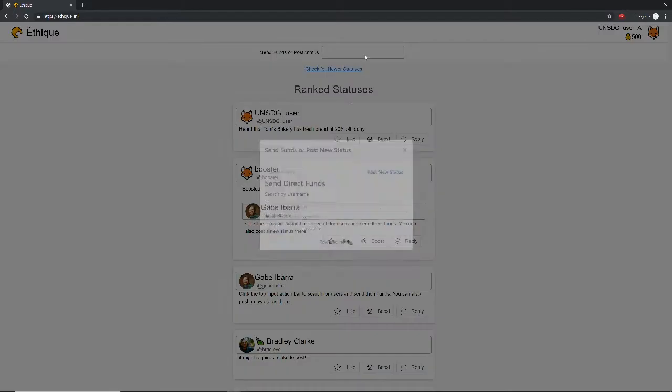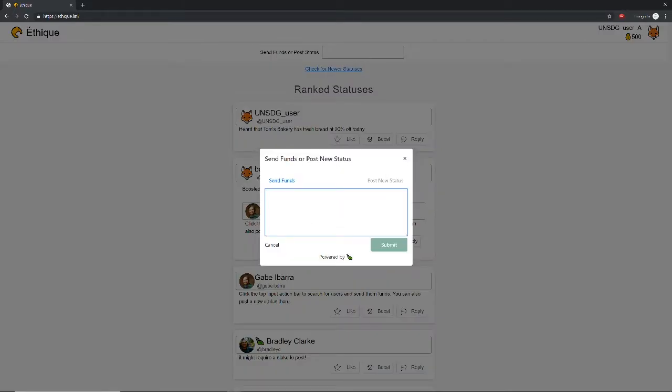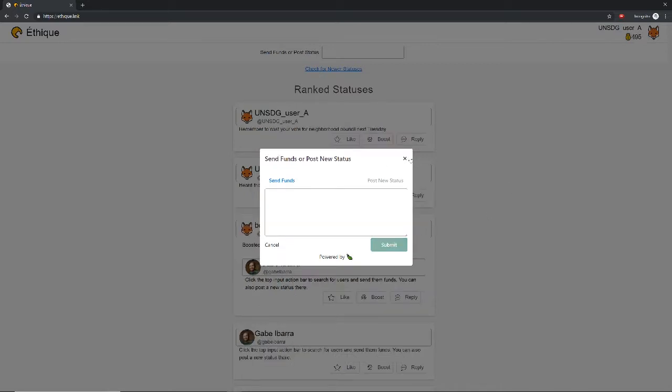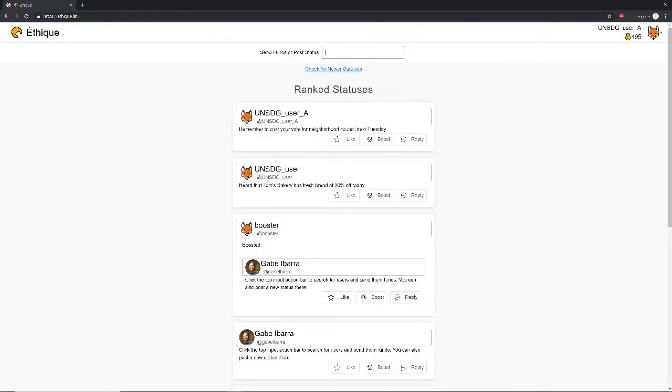Now, as we're good citizens, we can post a helpful update for our neighbors. Remember to cast your vote for neighborhood council next Tuesday. Submit. This will take a moment because we are dealing with the DLT. I've also posted a minor stake. You can see this is reflected in my balance. But as people interact with this post, they will return some of that value to me.